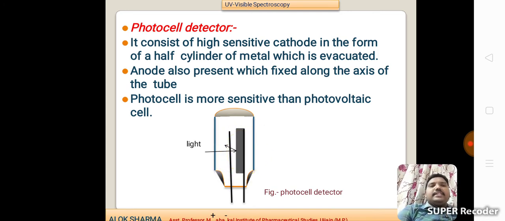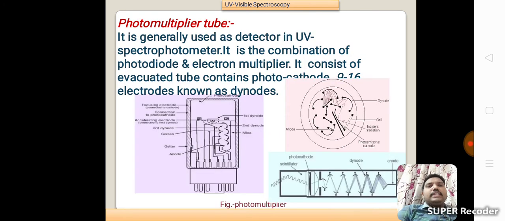An anode is also present, fixed along the axis of the tube. Photocell is more sensitive than photovoltaic cell. That is the photocell detector. This is the diagram of the photocell detector.